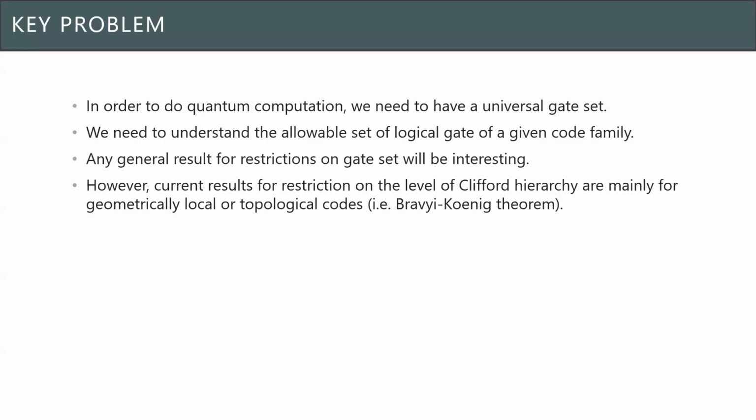But currently, most of our understanding of the limitations on the logical gates that quantum codes can perform comes from results which are mainly for geometrically local or topological codes, and this is using the Bravyi-Koenig theorem.